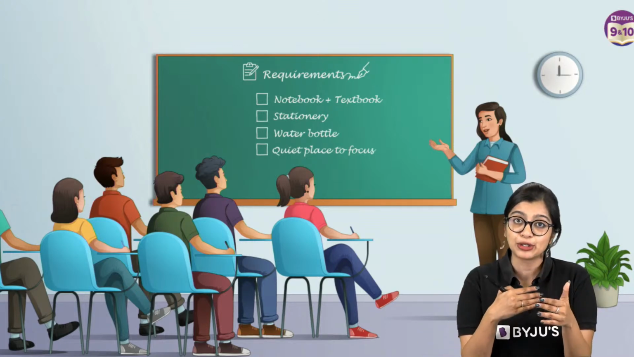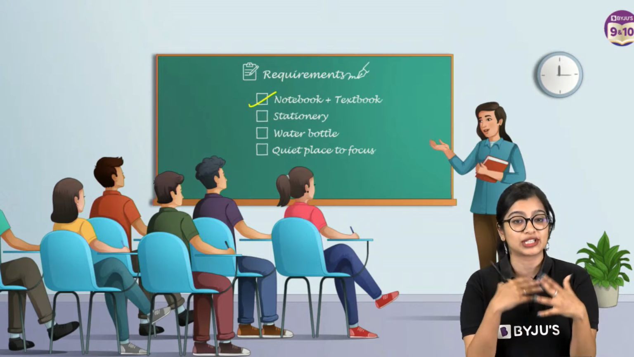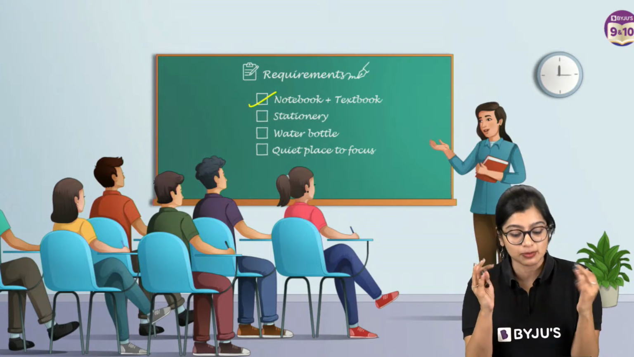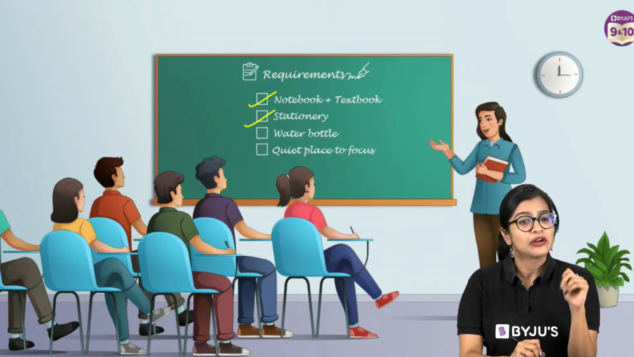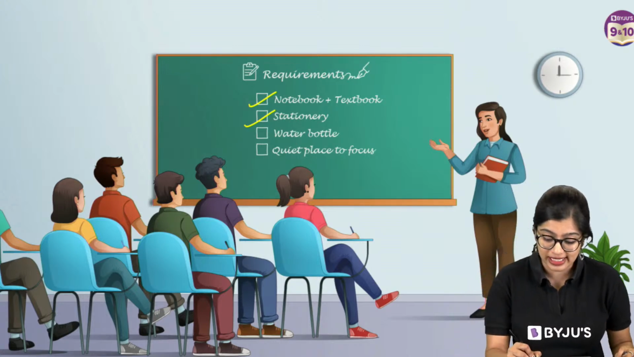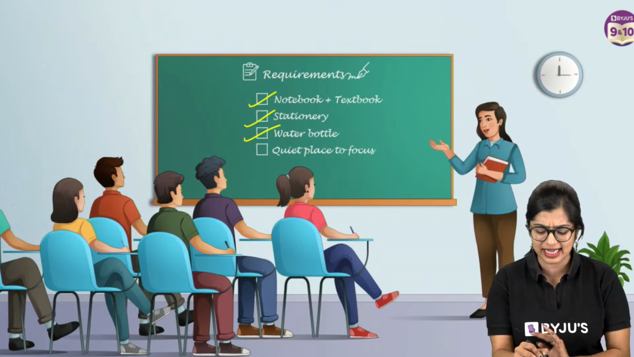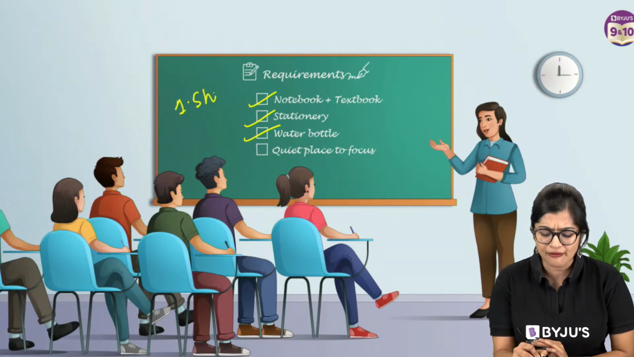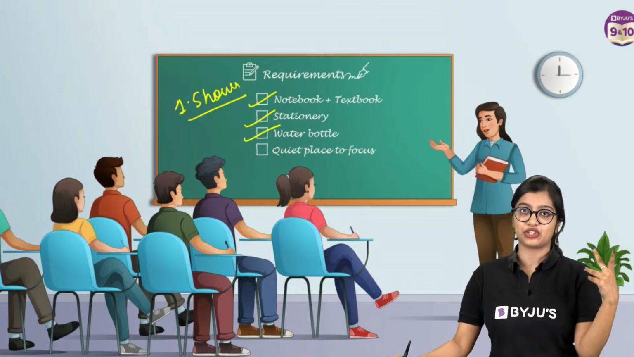So if we have to do this properly, I need you to make sure you have your notebooks and your textbooks ready with you. Please make sure that all of you have a pencil and a highlighter ready as well, right? If not a highlighter, a pencil and an eraser. And of course, students, I need you to have a water bottle ready because today's class might extend up to 1.5 hours, right? Because as we all know, this particular chapter is quite a big chapter.